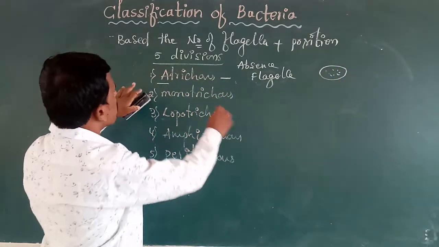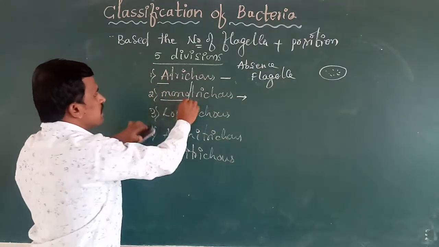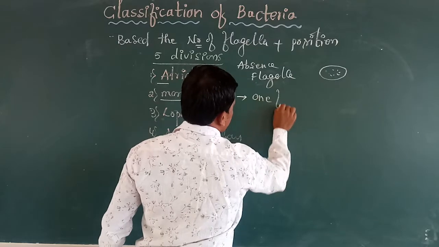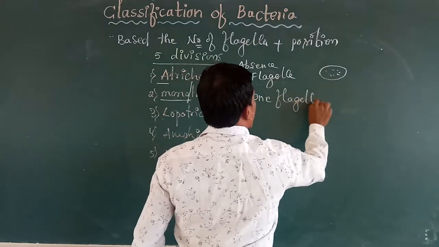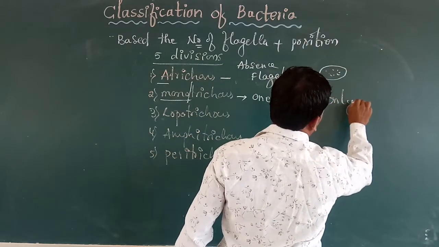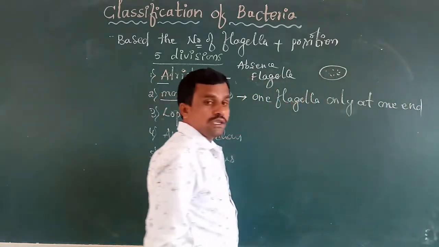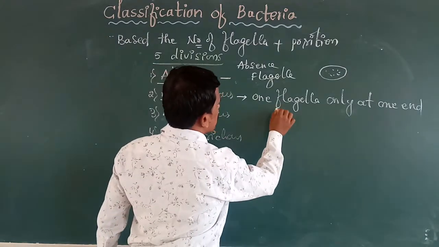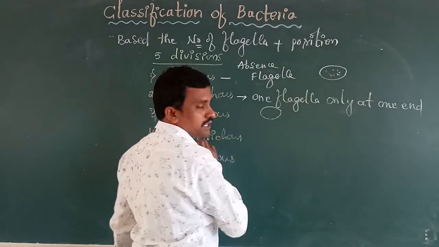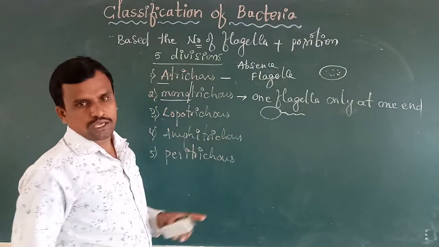Next, monotrichous. Mono means single or one. The one flagellum is present only at one end of the bacterial cell. So the bacterial cell is there, and on any one side there is the presence of a flagellum, so we call it monotrichous.